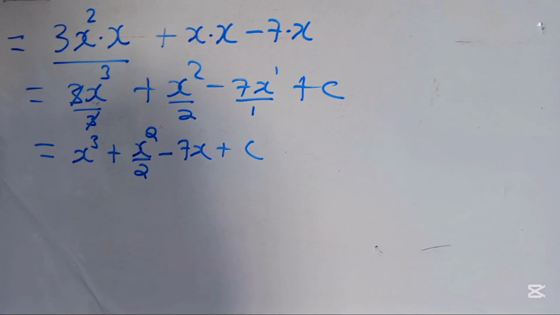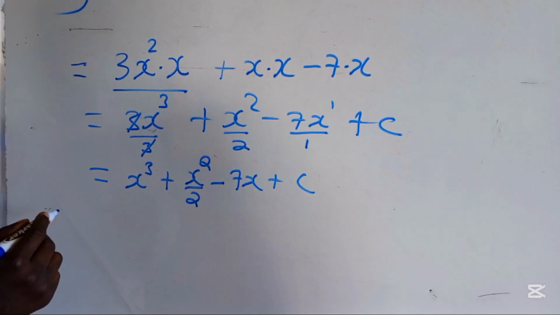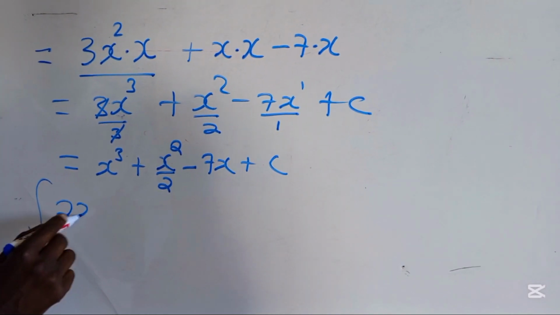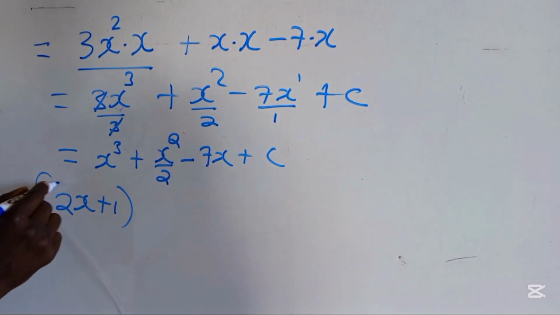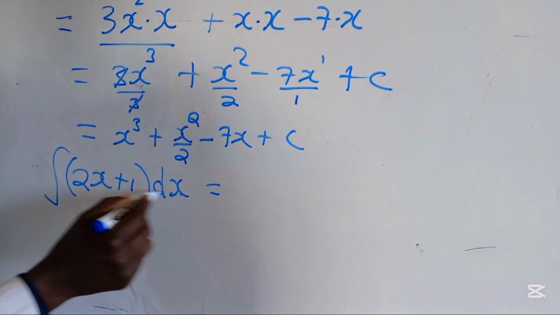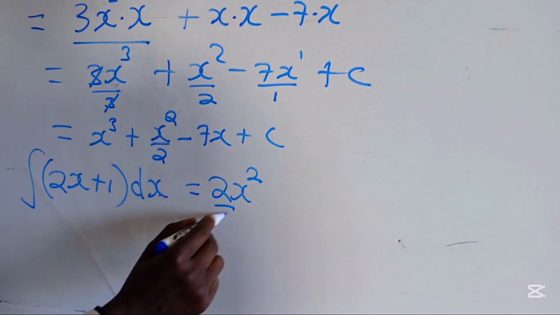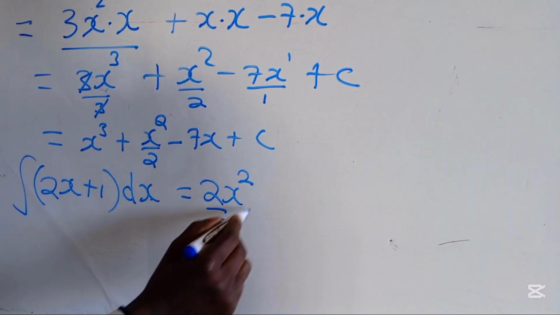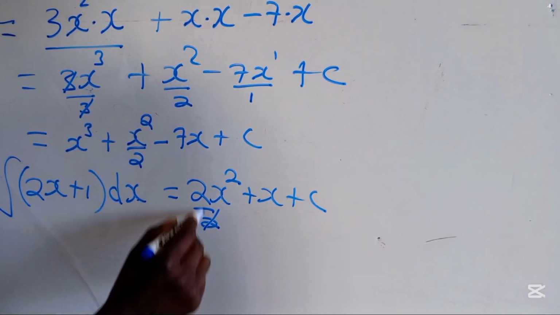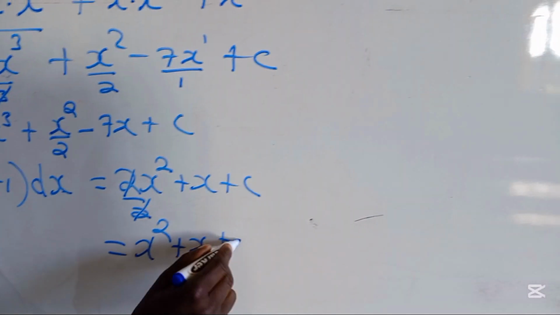Now, in the simplest way, how do we integrate this one? To integrate this one, we just have to multiply. x times 2x will be 2x squared, over 2. x times 1 will be just x, plus c. It means this will go, it means I've integrated, and this is what we are calling integration.